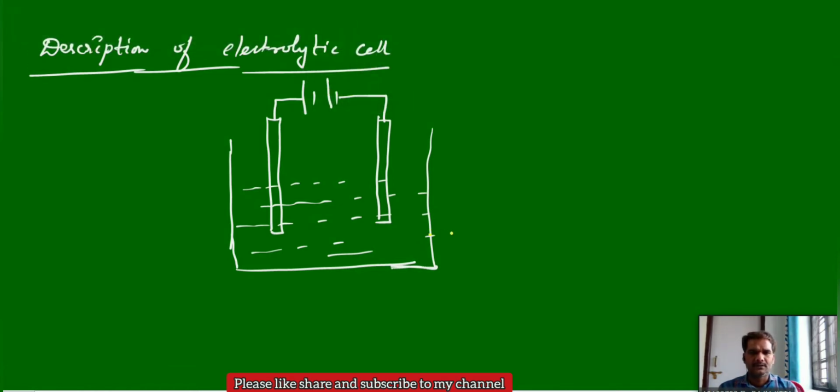This is called the electrolytic cell, and these are the electrodes, and this is the electrolytic solution.